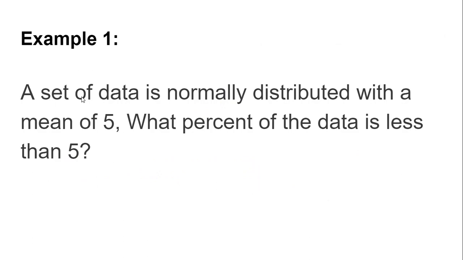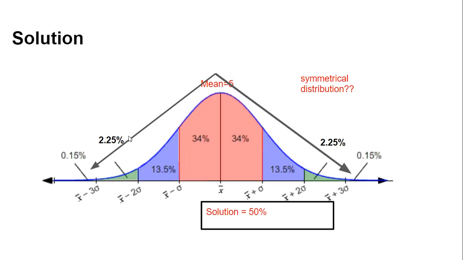Suppose there is a normally distributed data, and we know that the mean of the data is 5, and a simple question is: what percentage of the data is less than 5? Now it is quite an easy question, and you can estimate it just by analyzing this graph.